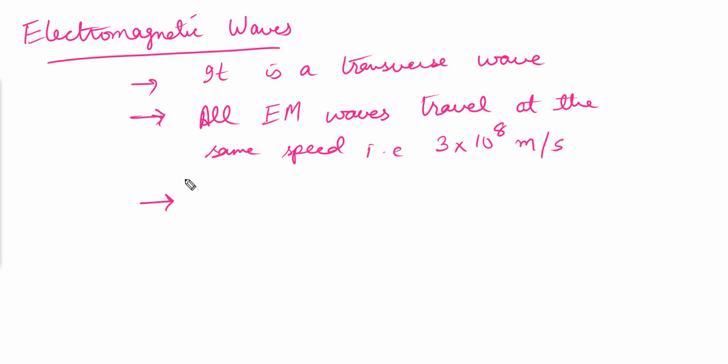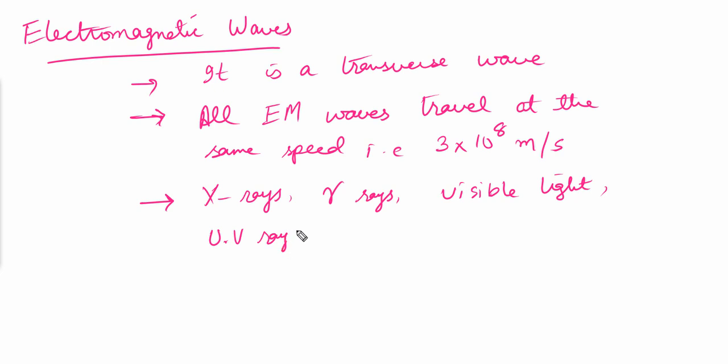So the examples of electromagnetic waves are X-rays, gamma rays, visible light, ultraviolet rays, I'll write UV for ultraviolet rays, then we'll have infrared waves and radio waves and microwaves.